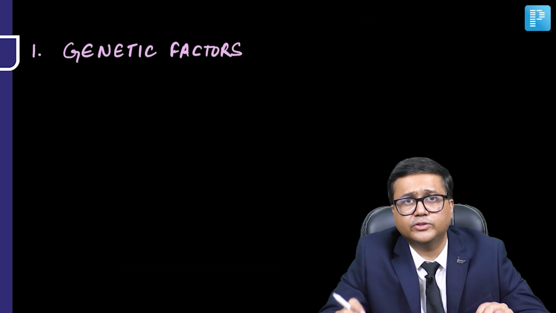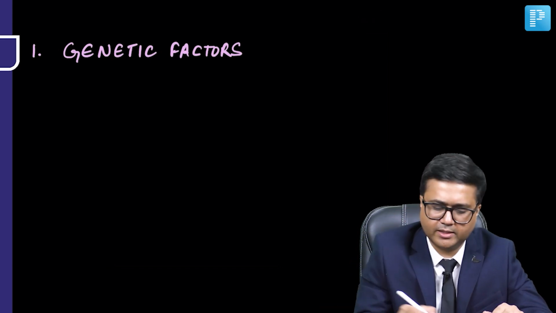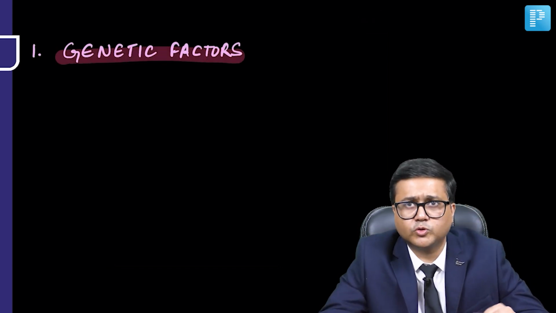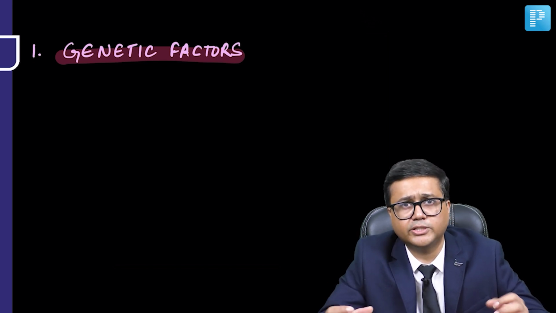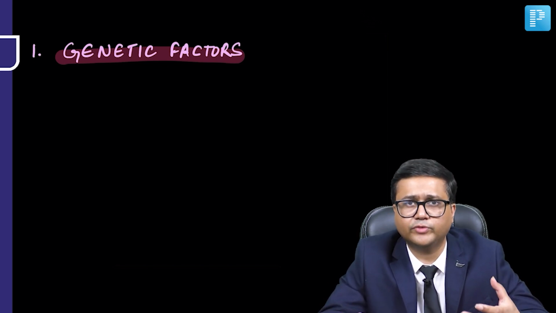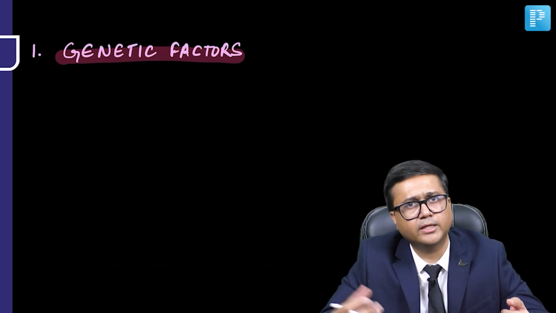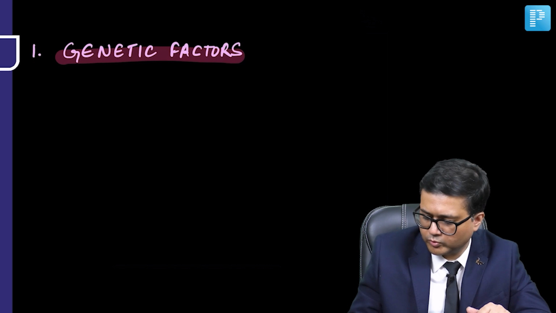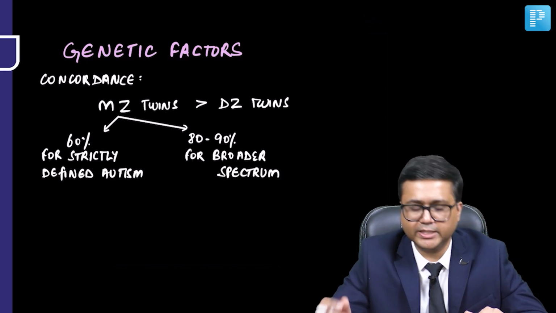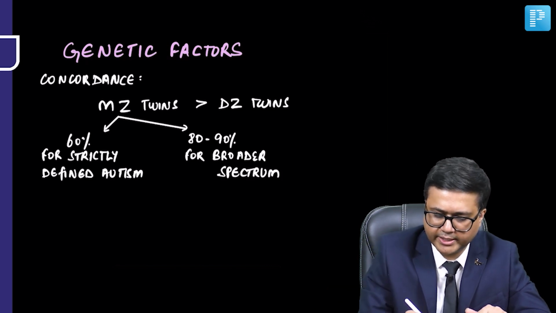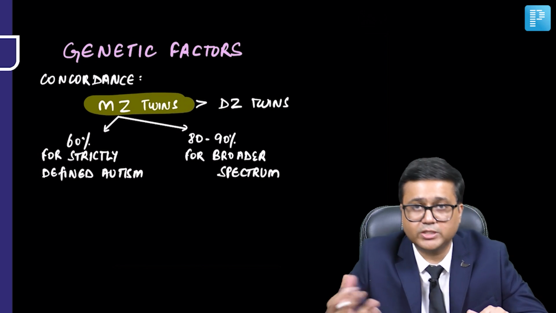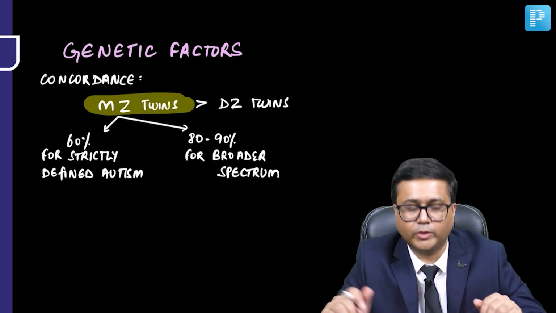Let's talk about the first important factors, which are genetic factors. So again, from family studies and twin studies, we have seen that genes play an important role in development of ASD. In fact, genes play a more important role than the environmental factors. From the concordance rate, we can see that the concordance rate is more with monozygotic twins than with dizygotic twins.